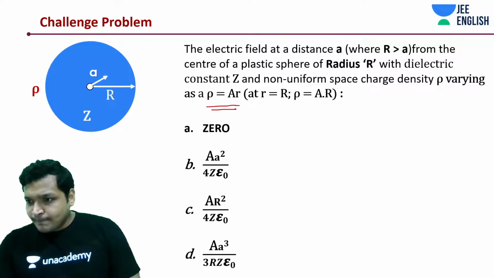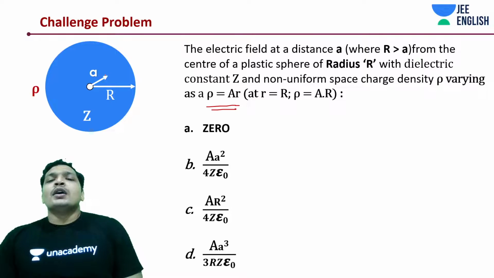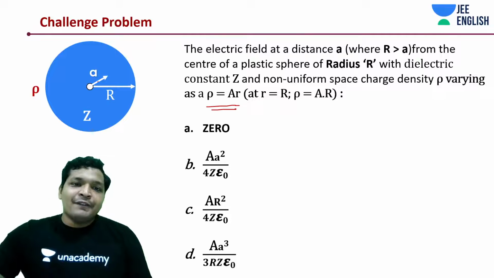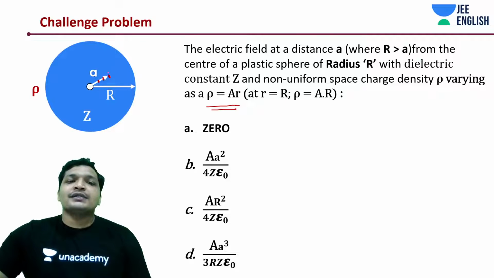Get started, students. What would you do? If you have noticed, at every single point, at this point, at this point, the charge density is varying throughout.